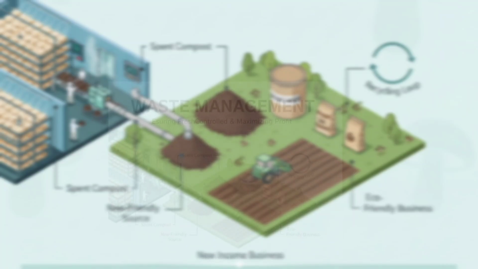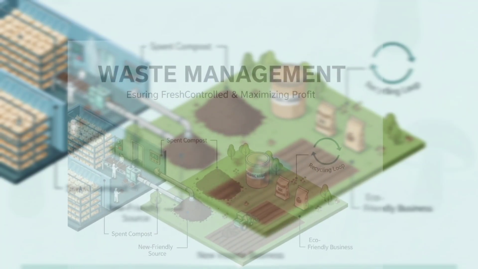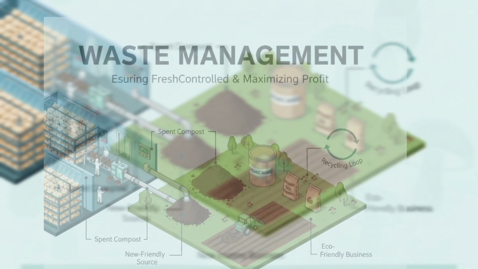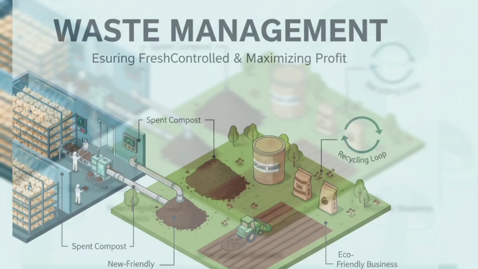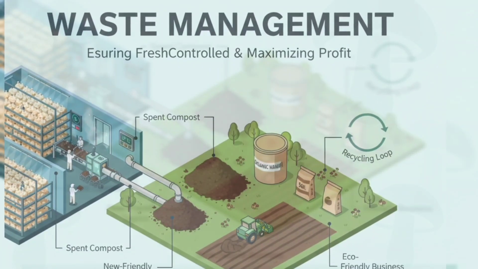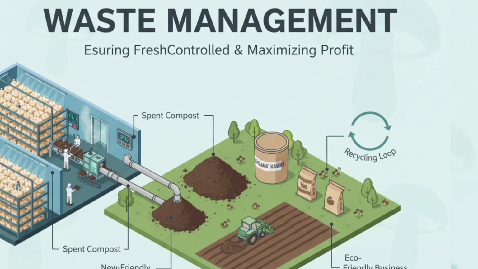Waste management. Expansion must also address waste management. Mushroom farming produces spent compost, which can be recycled as organic manure or soil conditioner. Instead of being treated as waste, this byproduct can become an additional source of income. Sustainable waste management reduces the environmental impact and improves the image of the farm as an eco-friendly business.